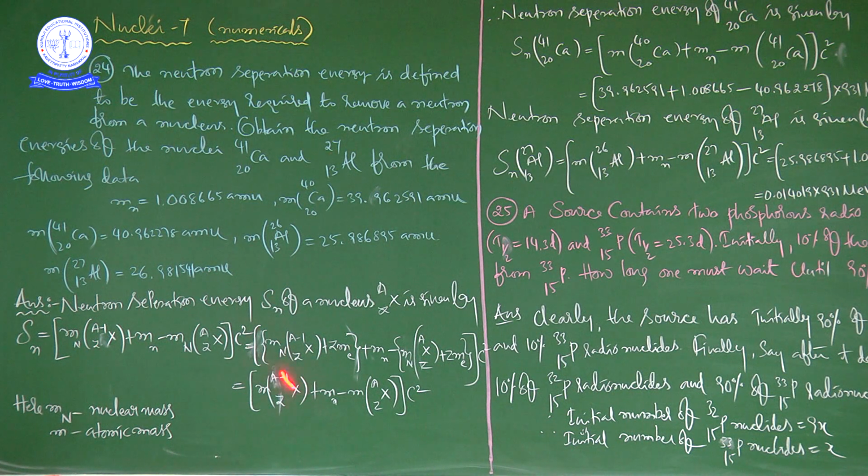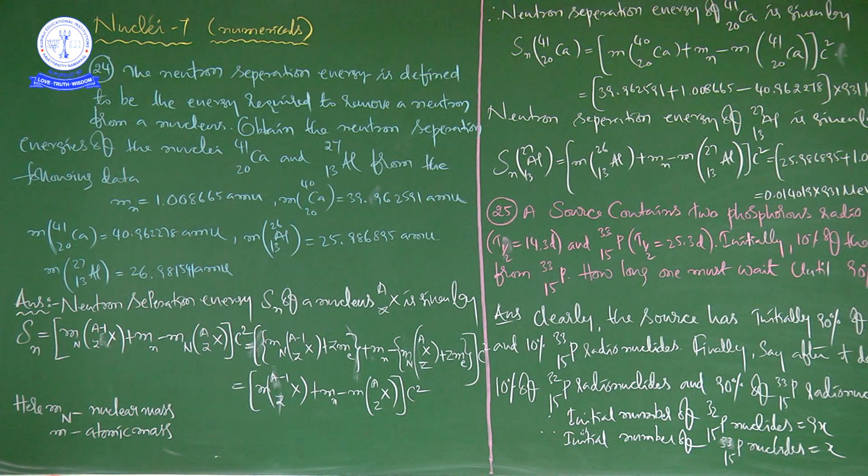Before entering into the answer, what is meant by neutron separation energy? Neutron separation energy is defined to be the energy required to remove a neutron from a nucleus.